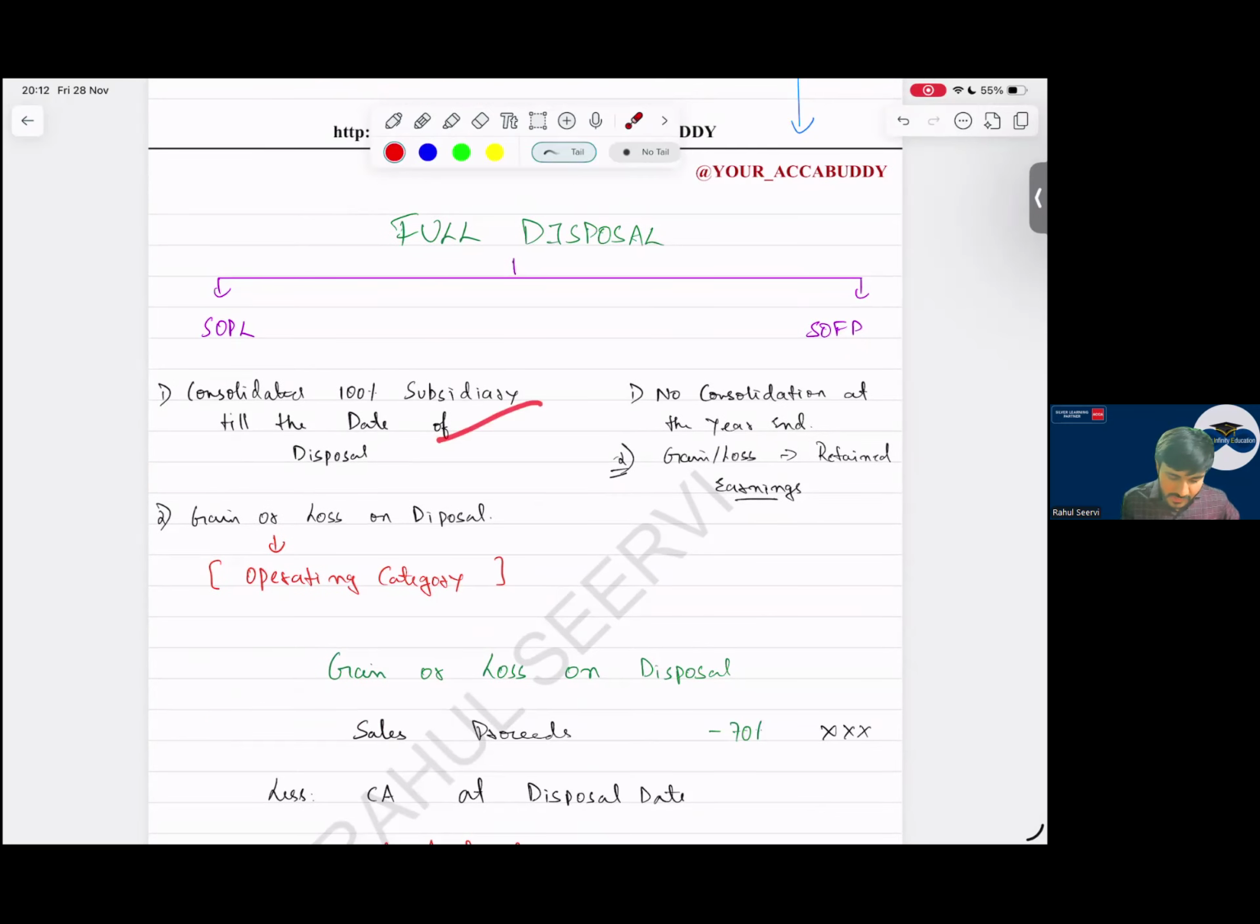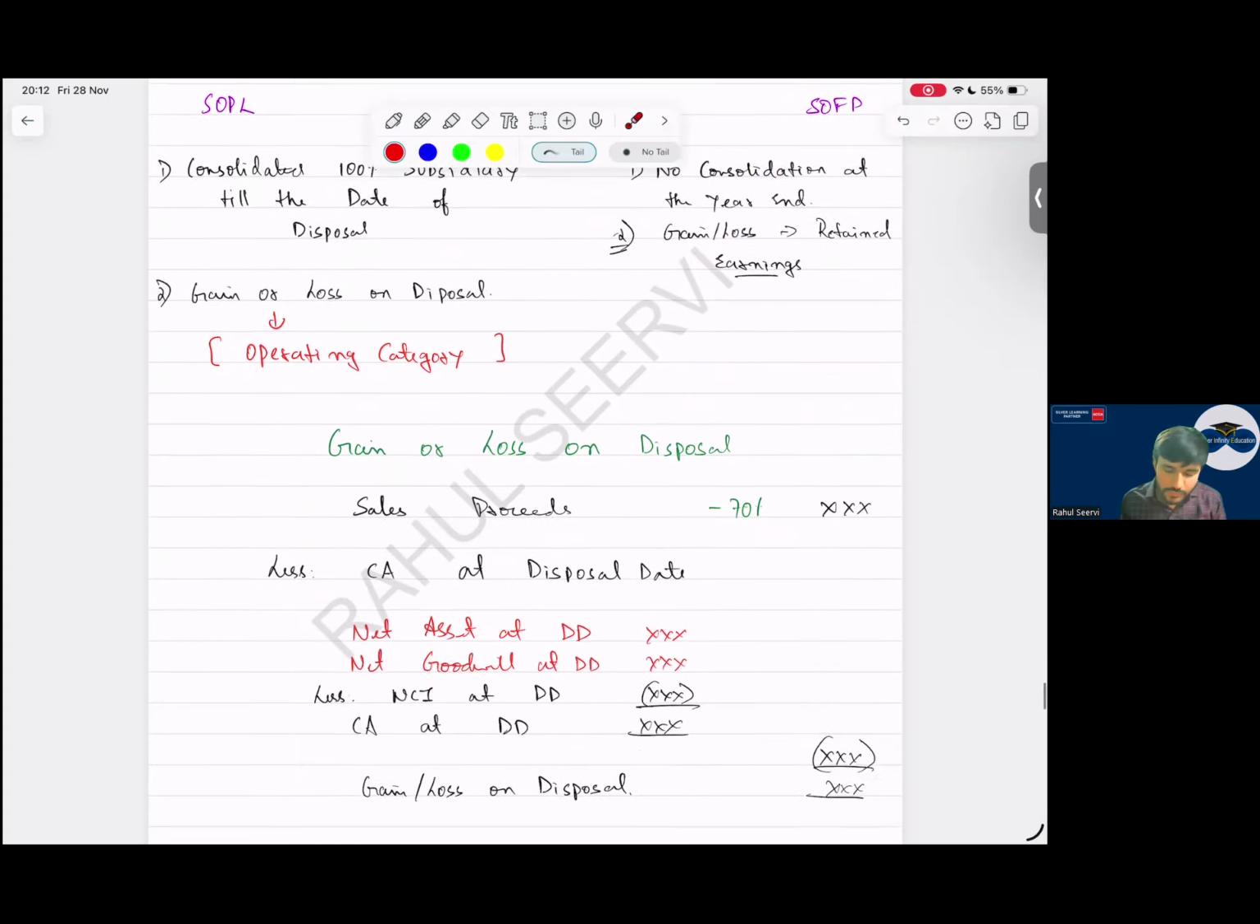Then what is the next thing? Okay, this is done. Gain or loss is recorded in which category? Here, gain or loss is recorded in the operating category. Sir, in individual books, investing category; here, operating category. Simple. Then, balance sheet, do we consolidate? No, sir. Gain or loss is recorded in what? Retained earnings. Simple.